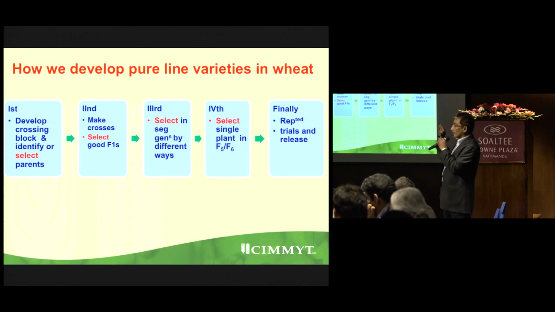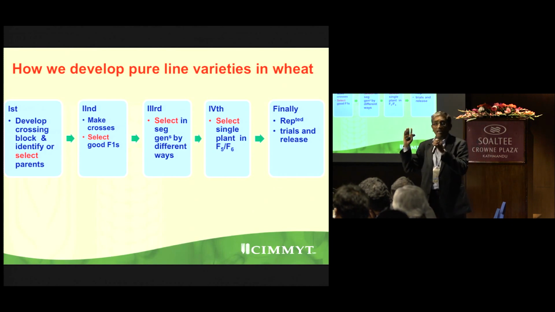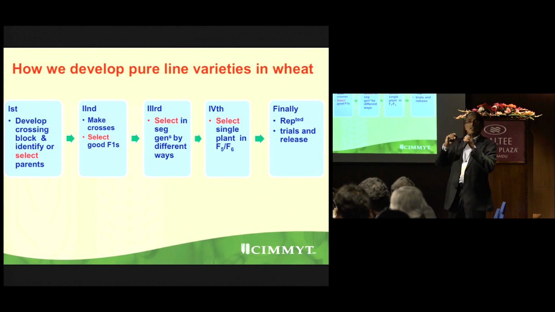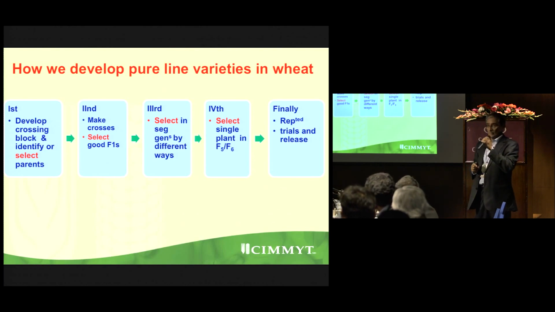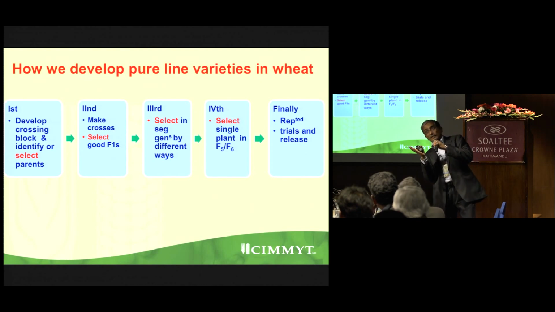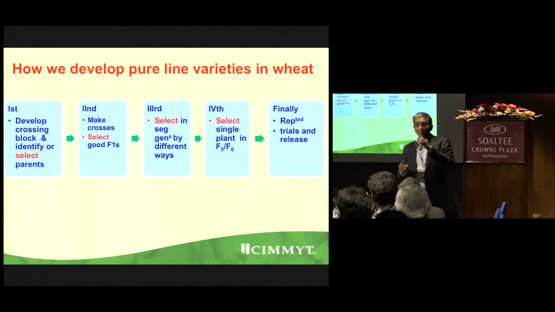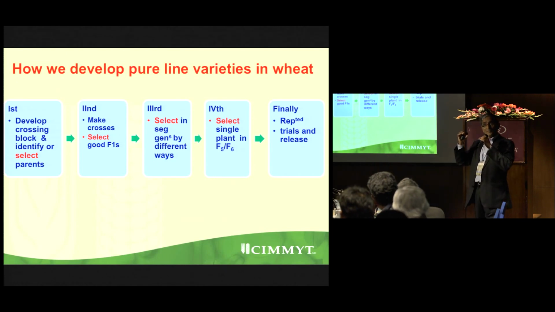Then you make crosses. Pure line, so many people think if we make a cross, it's a hybrid. Hybrid is when you use F1 generation as a commercial variety. See, variety is very complicated. Variety is a legal term. So if I start telling what is a variety, it will be another lecture. But variety is a legal term, if you try to protect it anyway.